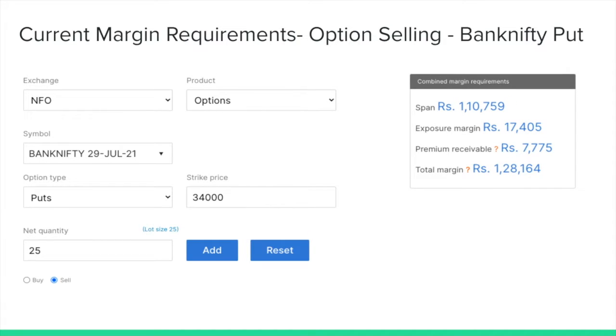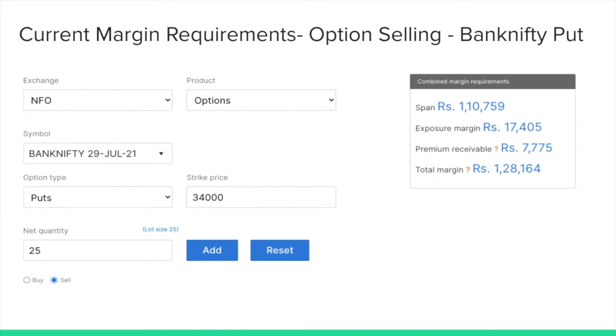Look at Bank Nifty. Suppose you want to sell a put for 29 July 34,000. You are bullish and you want to sell, which means you will require slightly more, because the lot size seems to be 25. 1,28,000 is required for one single lot. That's the capital intensive nature of the margin that is required for option selling.